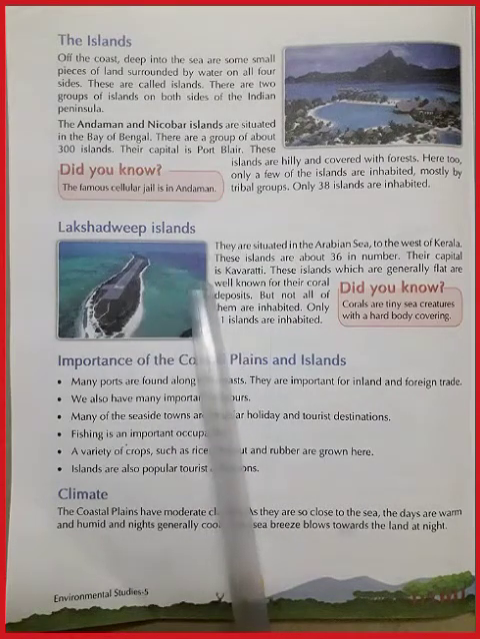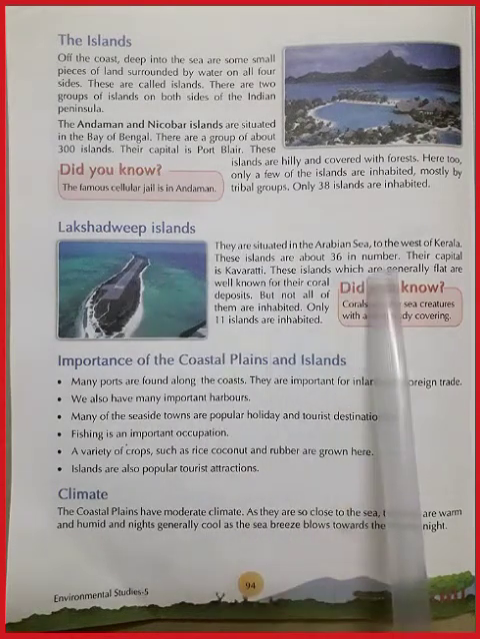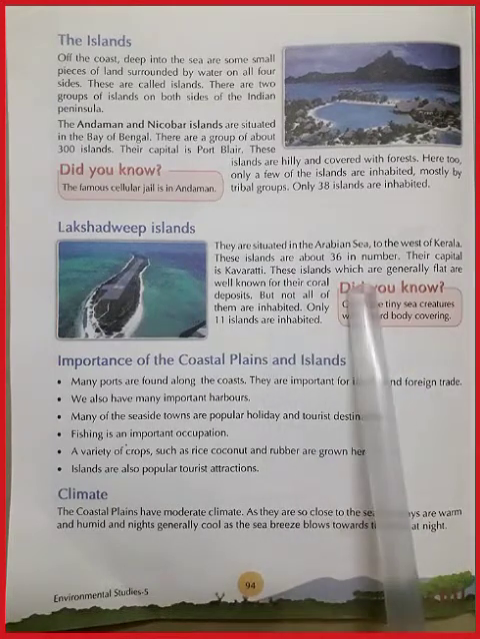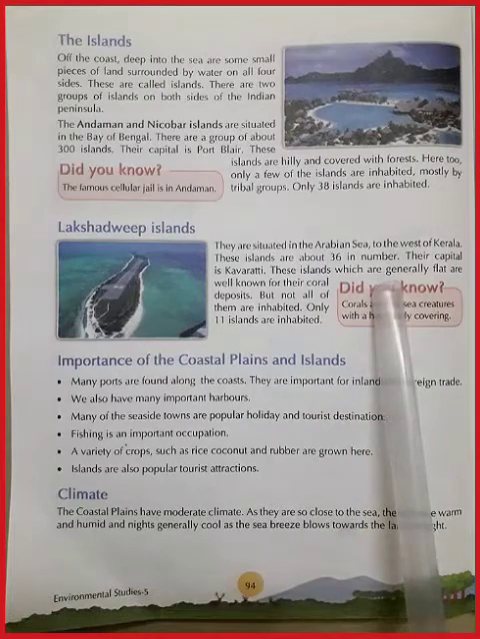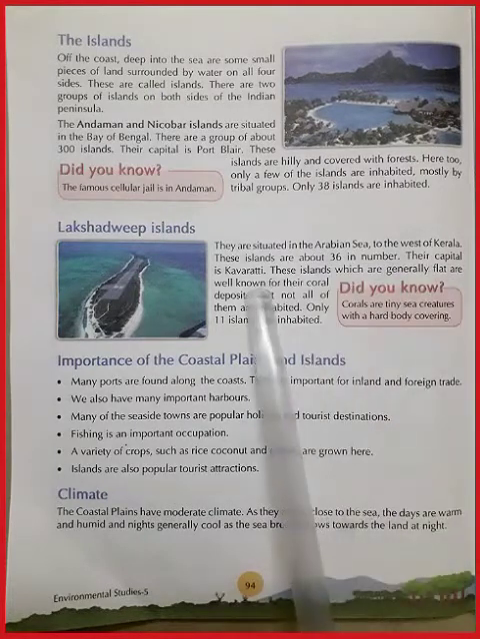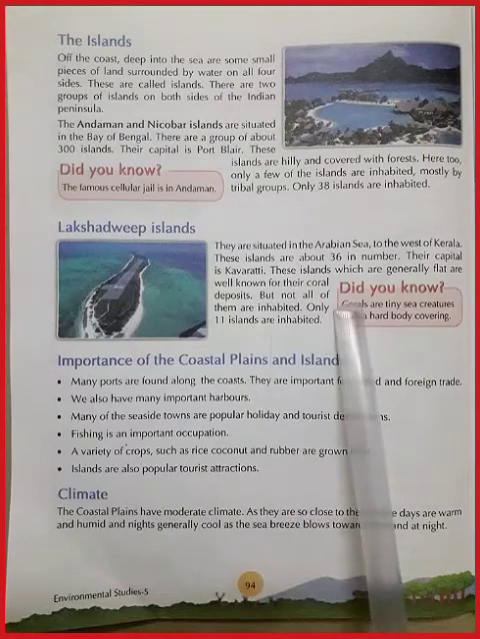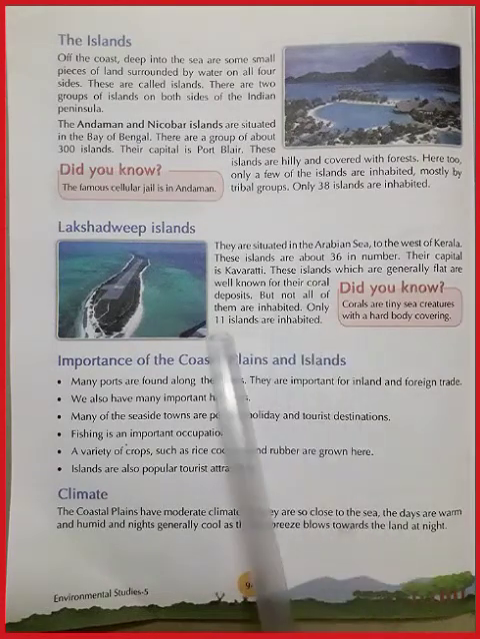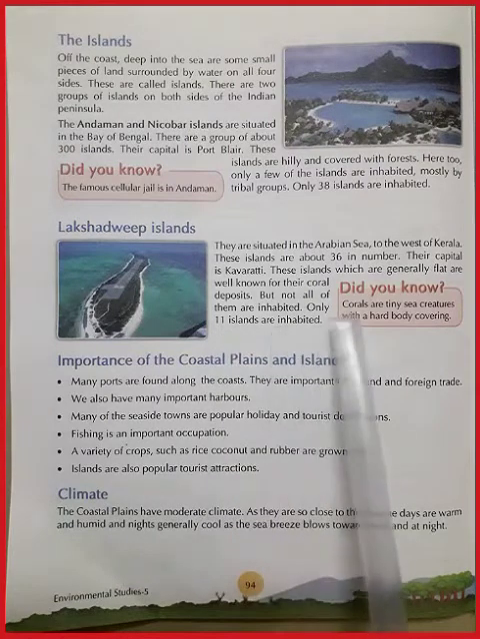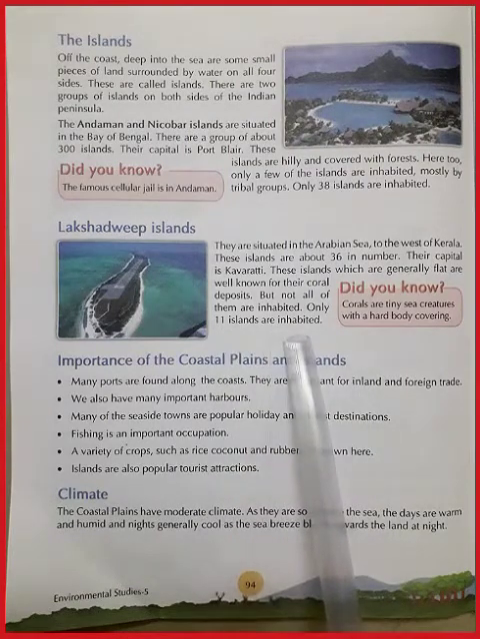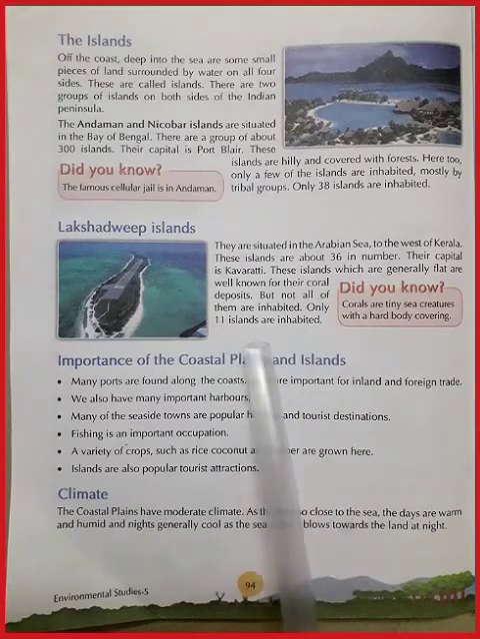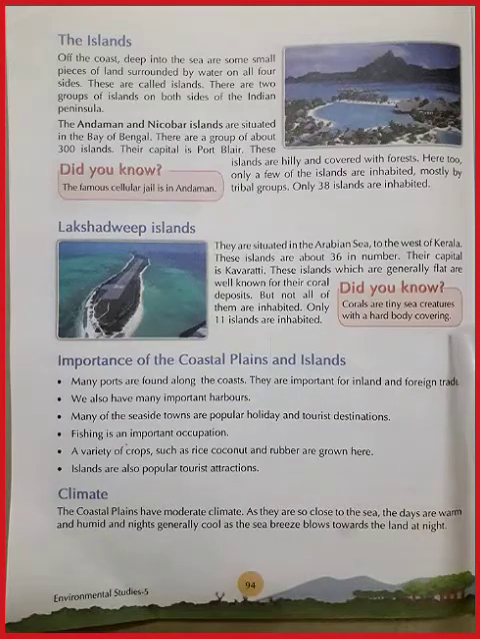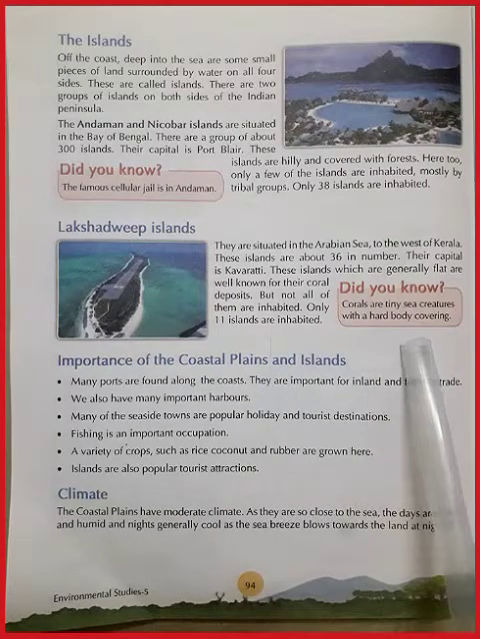Lakshadweep Islands. They are situated in the Arabian Sea to the west of Kerala. These islands are about 36 in number. Their capital is Kavaratti. These islands, which are generally flat, are well known for their coral deposits. But not all of them are inhabited. Only 11 islands are inhabited. Corals are tiny sea creatures with a hard body covering.